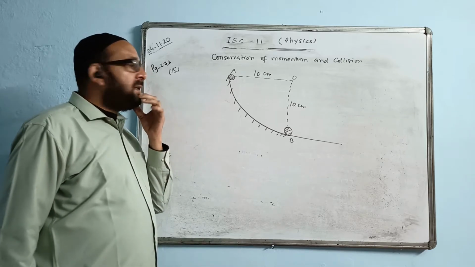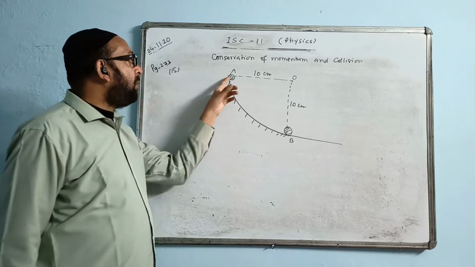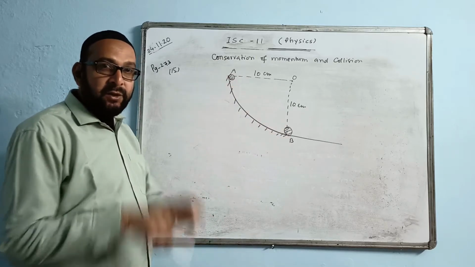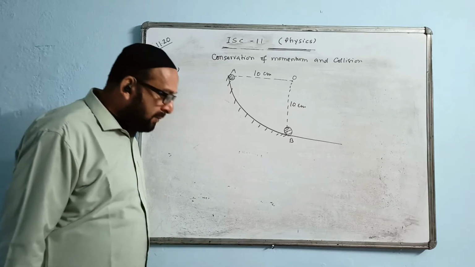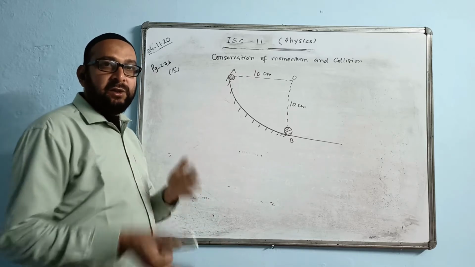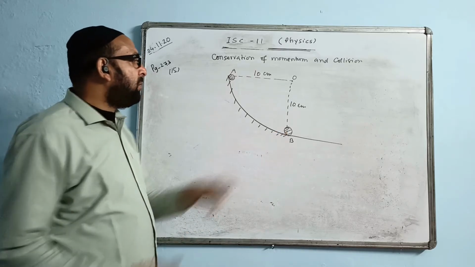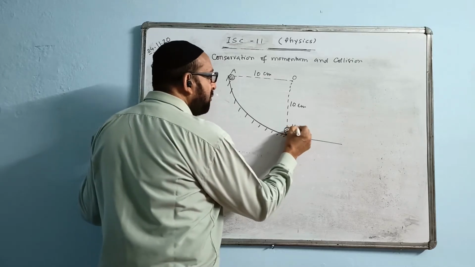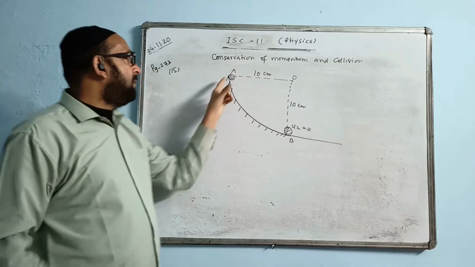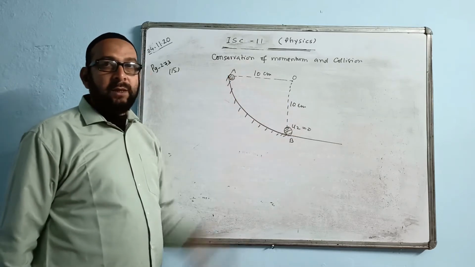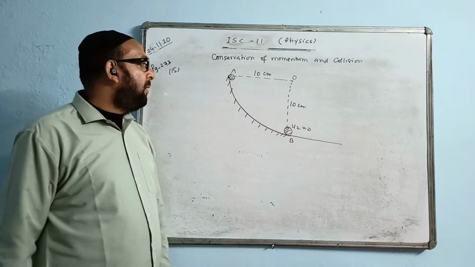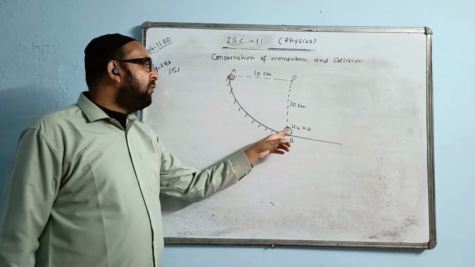What type of collision is this? This is elastic collision. We know the fact when the balls are having the same size, equal mass is mentioned, then what happens to their velocities? Velocities are interchanged. That means second ball is at rest, u2 is 0, so the velocity of the ball A will become 0, that is for sure. v1 value will be equal to u2, then v1 value will become 0. And v2 value will be equal to u1.